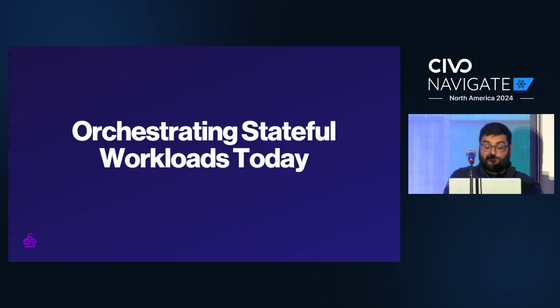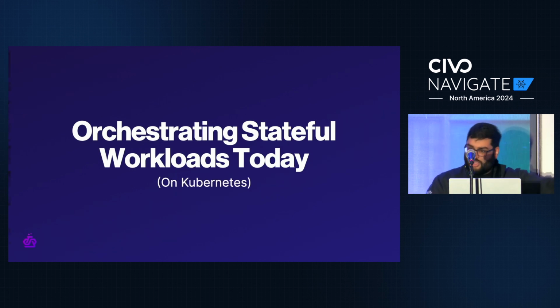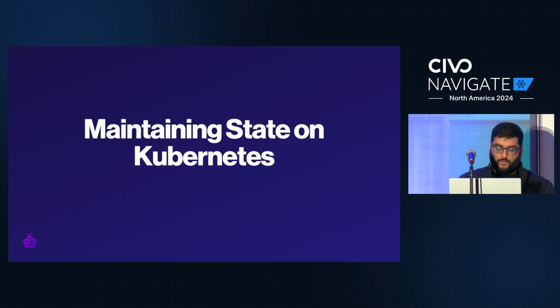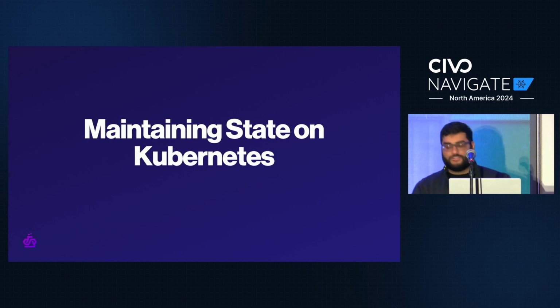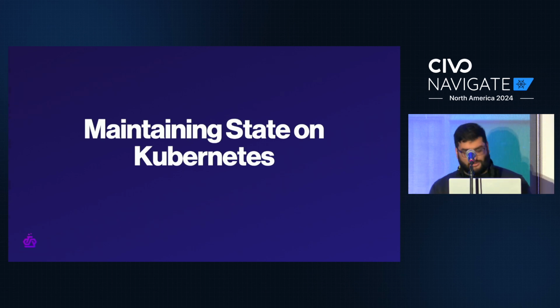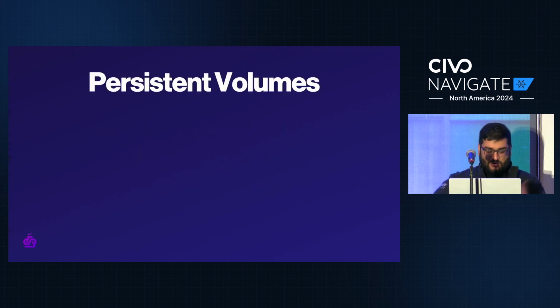And to do that, let's first take a look at how we orchestrate stateful workloads today. And specifically, let's look at containers and Kubernetes. We'll talk about VMs a bit later in the talk. So how do you run a stateful application on Kubernetes? Well, the application part is easy. That's just a Docker container. The stateful part is what's important here. How do you maintain state on Kubernetes, especially since our pods are ephemeral? And this is where Kubernetes' dirty secret comes into play, which is, of course, persistent volumes. And the way persistent volumes works is actually quite clever.